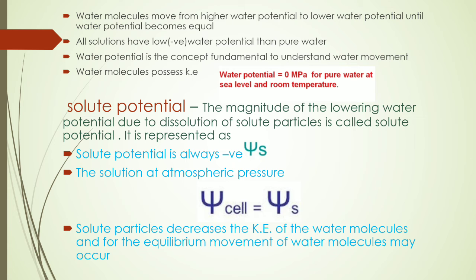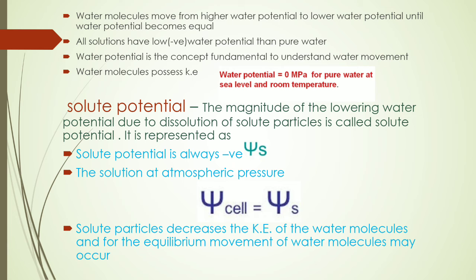Means if you take pure water, adding solute particles will decrease the water potential. Adding or dissolution of solute particles continuously maintains the solute potential more negative and the water potential lower.